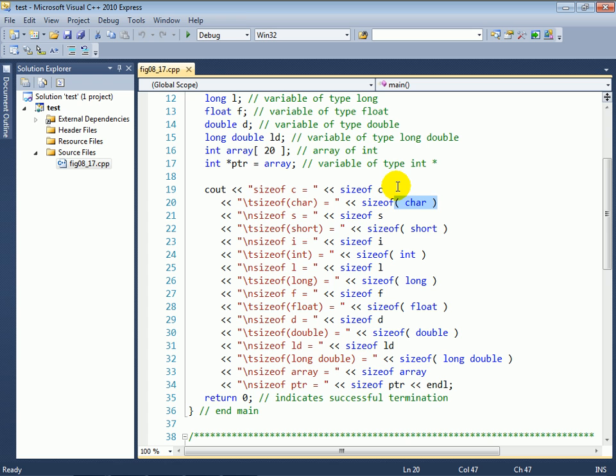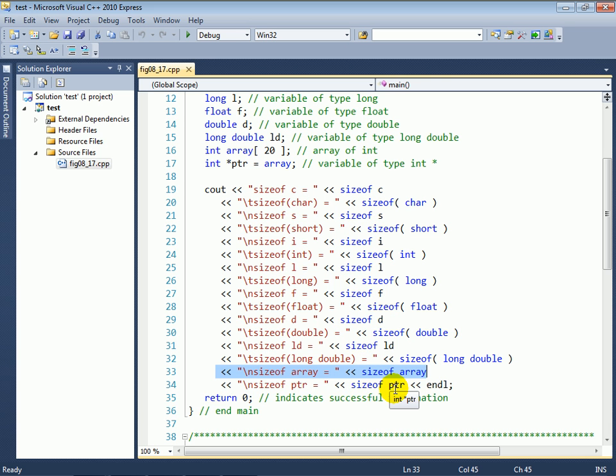So what we're going to do is output for you the size of each item and the size of the corresponding data type. So I have the character c and the size of char, the short integer called s and the size of short, the regular integer called i and the size of int, etc. When we get down to the array, we're going to do sizeof the array name and separately the sizeof the pointer that points to that array.